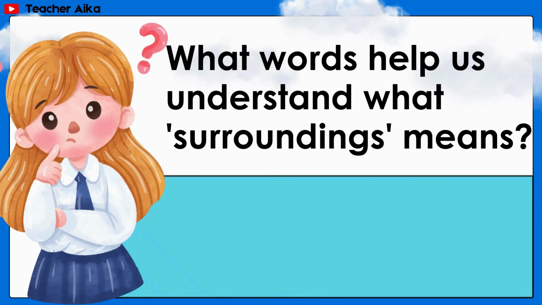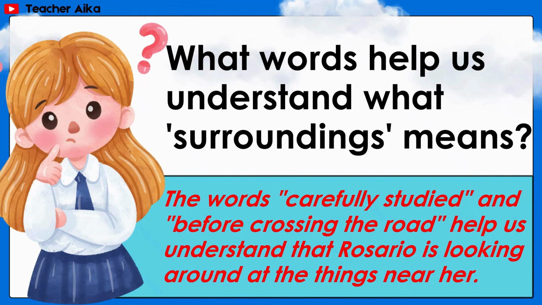What words help us understand what surroundings means? Answer: the words carefully studied and before crossing the road help us understand that Rosario is looking around at the things near her.